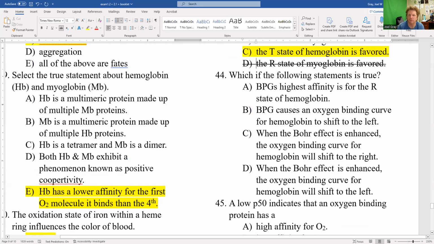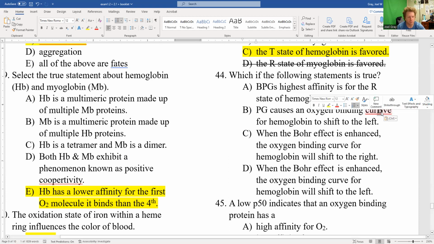Question 44, which of the following statements is true? A, BPG's highest affinity is for the R state of hemoglobin. B, BPG causes an oxygen binding curve to shift to the left. If anything, it would cause it to shift to the right. C, when the Bohr effect is enhanced, the oxygen binding curve for hemoglobin will shift to the right. And D, when the Bohr effect is enhanced, the oxygen binding curve will shift to the left.